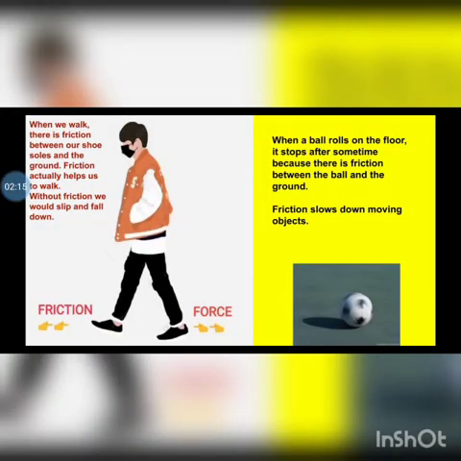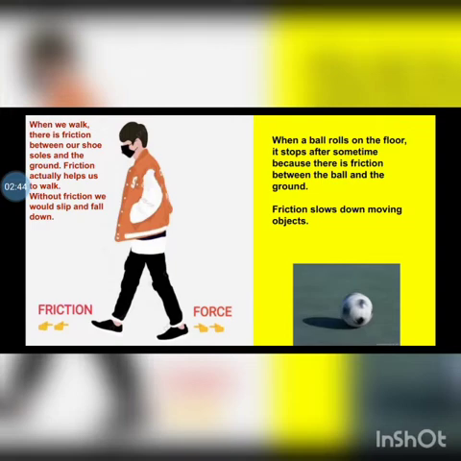When we walk, there is friction between our shoes and the ground. Friction actually helps us to walk. Without friction, we will slip and fall down. If you are walking inside your bathroom and there is soap on the floor, then you may slip and fall down because of less friction.